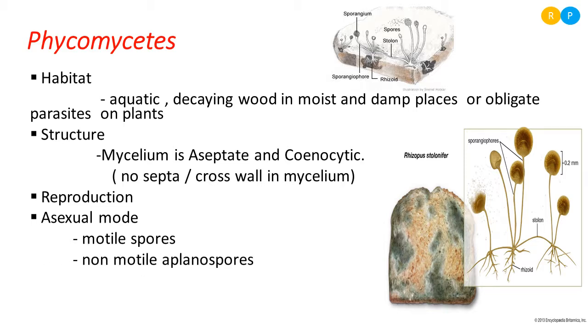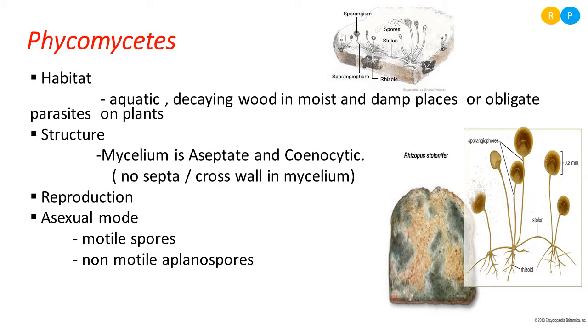And some reproduce by non-motile aplanospores. Aplanospores do not have any locomotory structure for movement. Usually fungi whose spores are carried through the wind produce aplanospores.